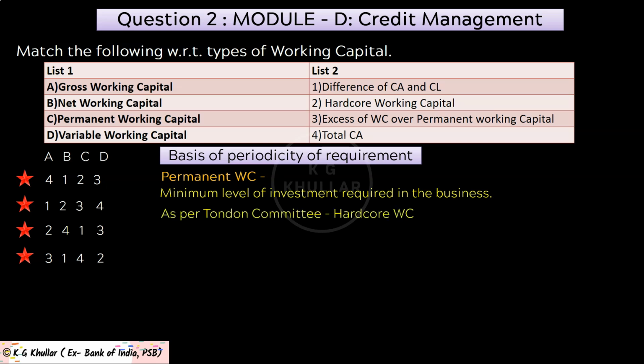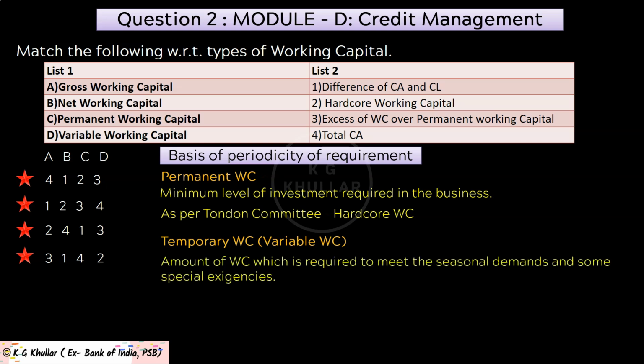Also remember, Tandon Committee has referred to this working capital as hardcore working capital. So do remember this important term also. Then second type of working capital under this classification is temporary working capital. Now temporary working capital or variable working capital is the amount of working capital which is required to meet seasonal demands and some special exigencies. So the capital required to meet the seasonal needs of an enterprise is called seasonal working capital.